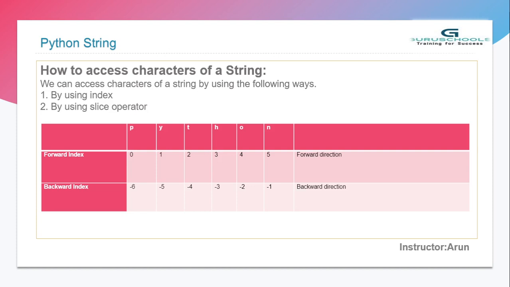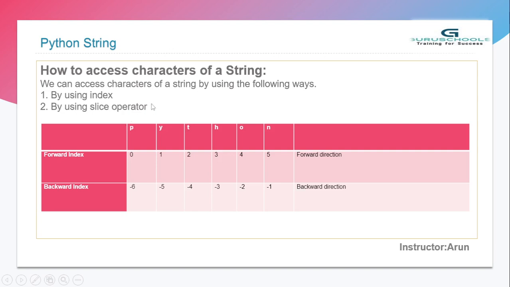Whatever data you store in a variable as a string, you can print. But the whole data is printed, and if I want to print a particular character, how do I do it? Suppose this is the string data type, Python. Here I want to access a particular character, like y or t. The concept for this is using the index, and another is the slice operator. I'll explain one by one.